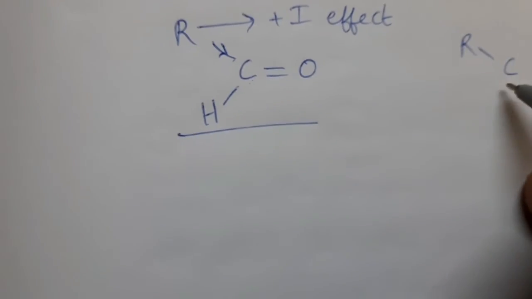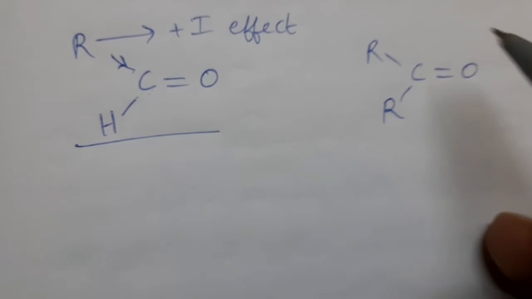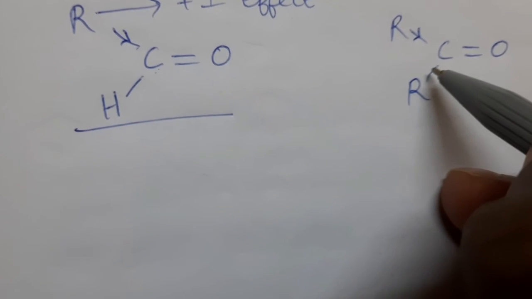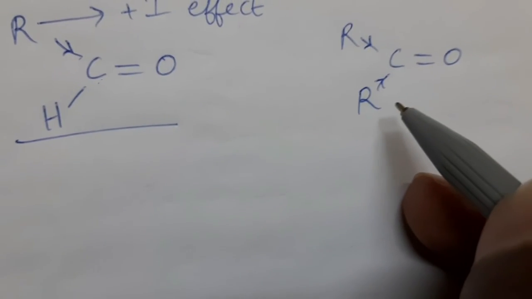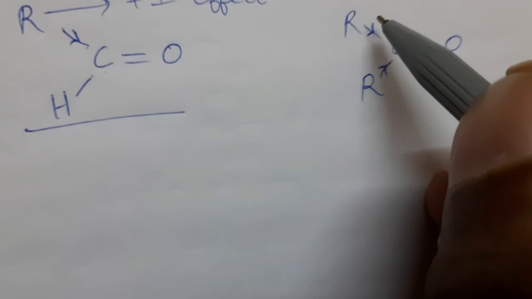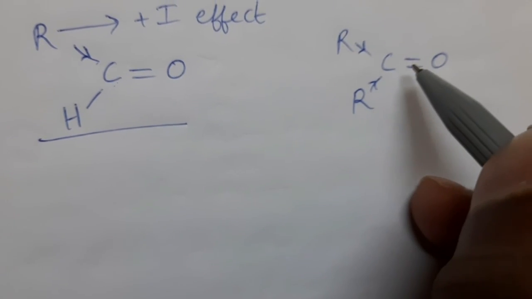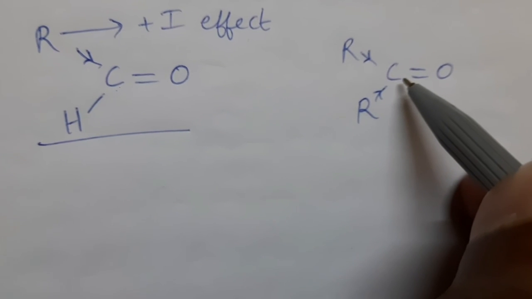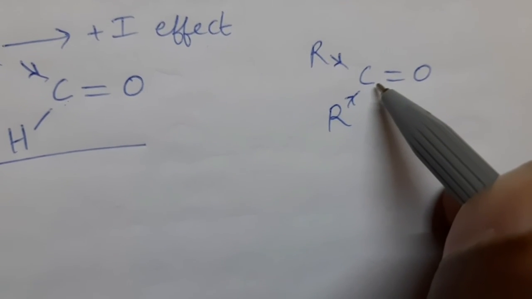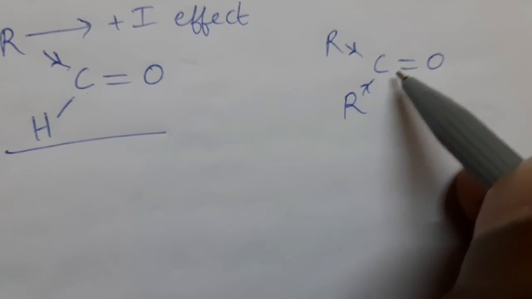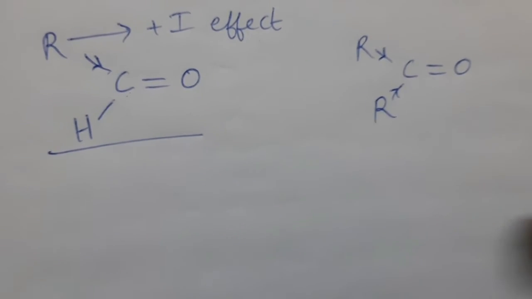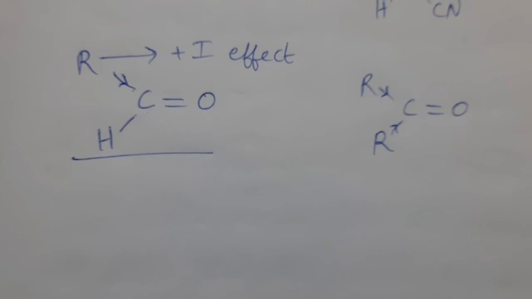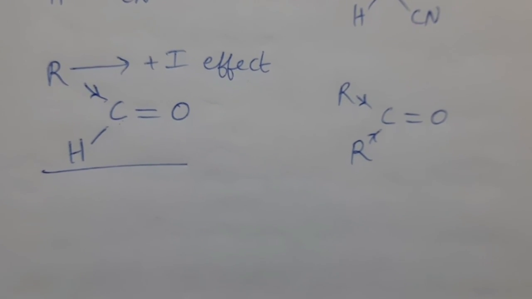In case of ketones, two alkyl groups are attached to this carbon atom. This alkyl group provides plus I effect. This alkyl group also exhibits plus I effect. So more alkyl groups are present in ketones than aldehydes. So more electron density is provided to this positively charged carbon atom. Because of this, ketones have less reactivity towards nucleophilic addition than aldehydes. Okay students, we'll meet you in the next class.